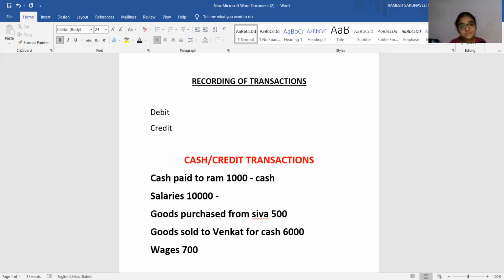You will pay in the form of cash only. So even then, if cash is not there in the sentence, it does not necessarily imply that it is not a cash transaction. You have to read properly. Salaries are going to be paid in the form of cash only. So you have to mention it also as cash transaction. Okay. Goods purchased from Shiva, 500. Is it a cash transaction?